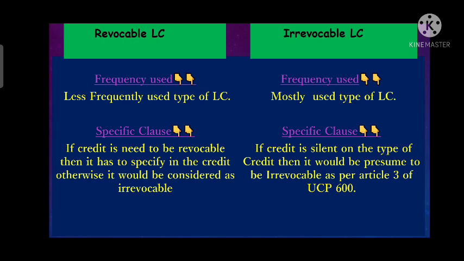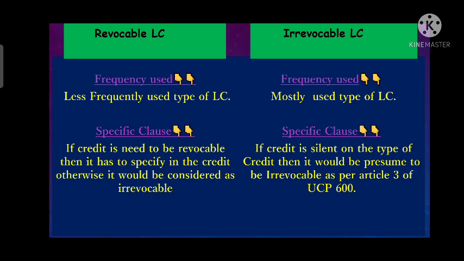Now, the most important point we must know is that if the credit is to be revocable, then it has to be specified in the credit that the letter of credit is subject to revocable terms. If the credit does not state that it is subject to revocable terms and conditions, then it will be called irrevocable.